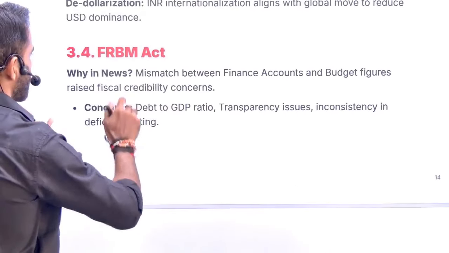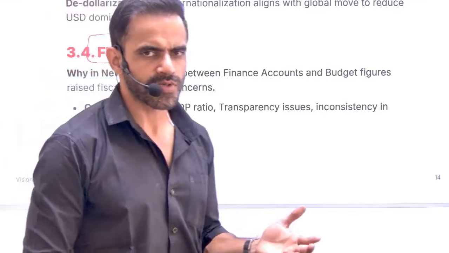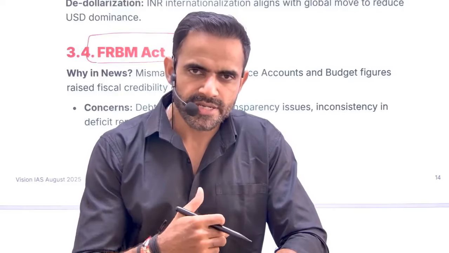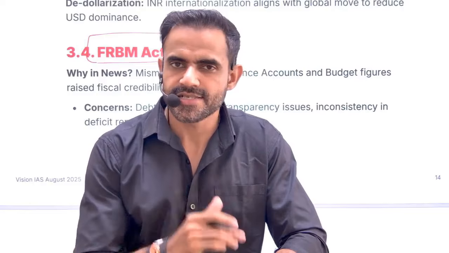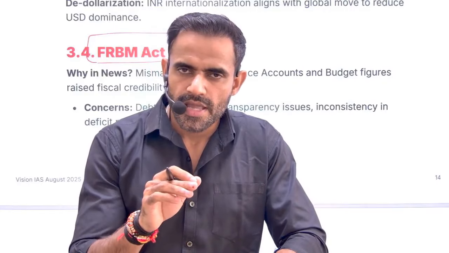Next is related to the FRBM Act. In a very simple sense, FRBM refers to the Fiscal Responsibility and Budgetary Management Act. That simply means how much the government can borrow. So this act sets a limitation on the borrowing power of the government. Recently the CAG analyzed the financial statements. In this context, if the government borrowing is too much, what will happen?